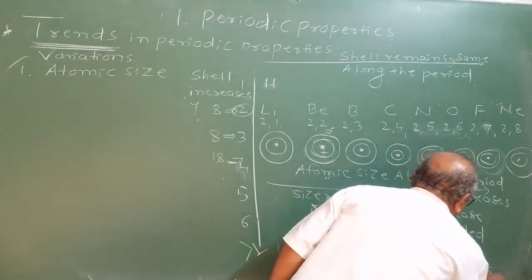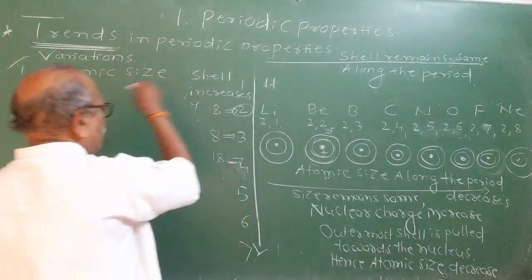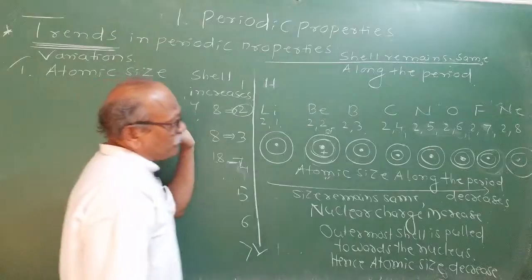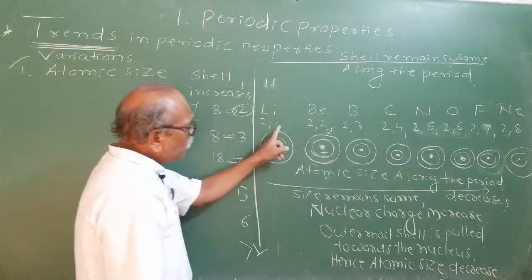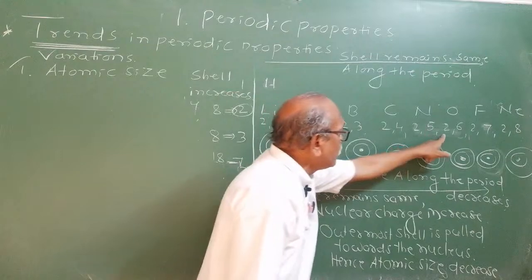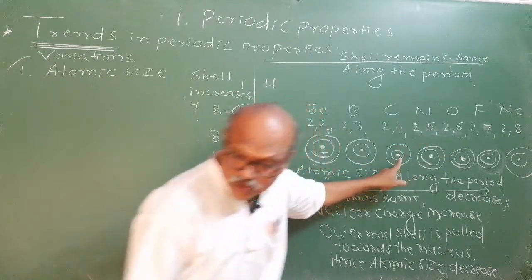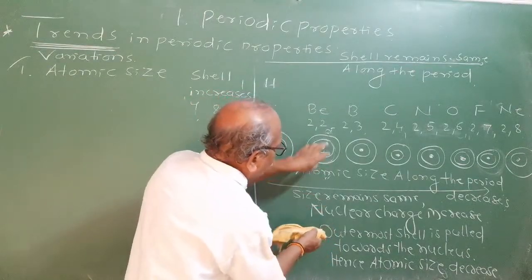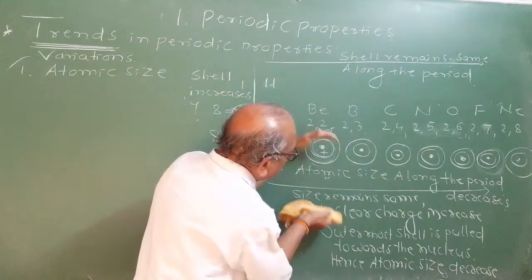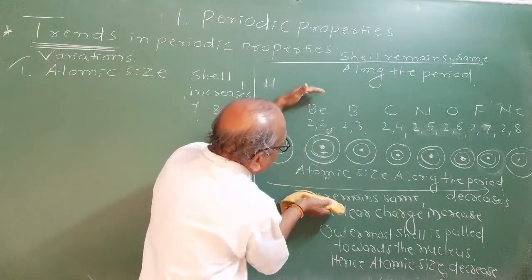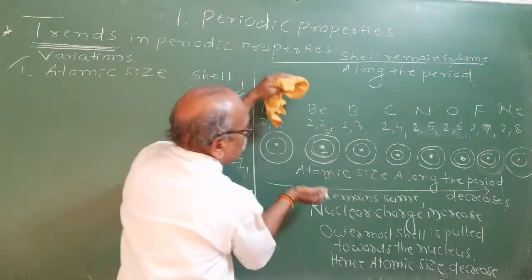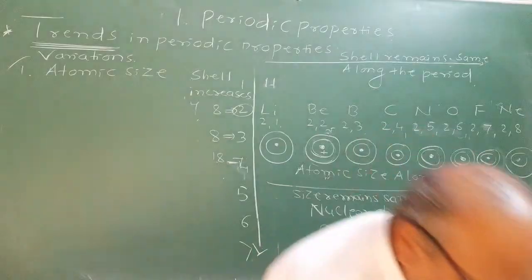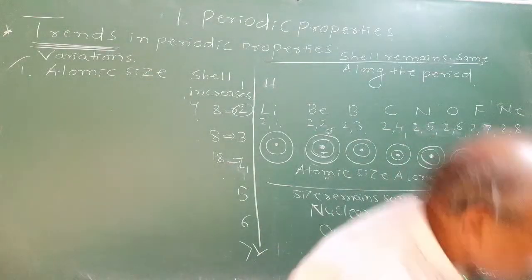What is the trend of atomic size along the period? As you move from left to right along the period, one electron is successively entered. Whenever one electron enters, one proton also enters. As a result, the effect of nuclear charge on the valence shell will go on increasing. Therefore, the electron cloud shrinks, that is, it is pulled towards the nucleus. Therefore, size goes on decreasing. I will give the definite values along the period now.